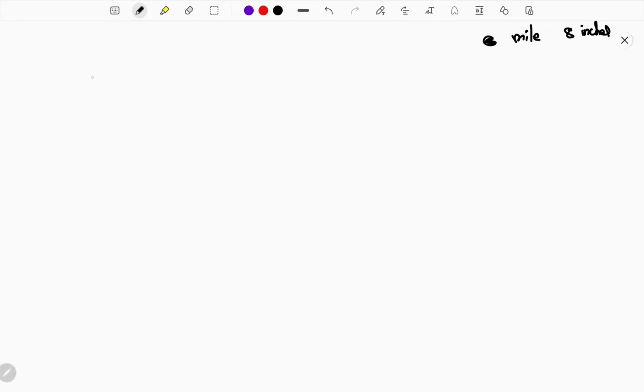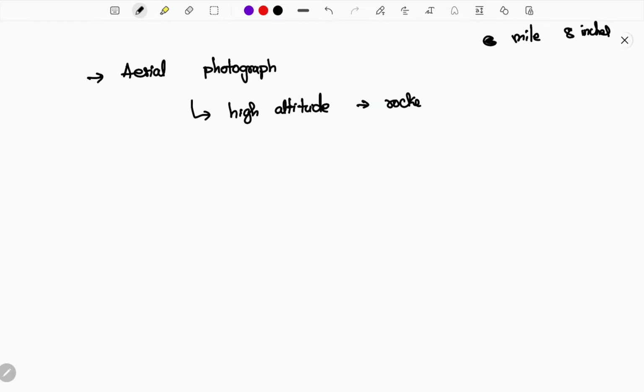And the next, final thing is aerial photography. Aerial photographs means high altitude, traveling through space, like photographs taken by rockets and satellites. These are completely evident, modern proof that earth is curved, earth is spherical.